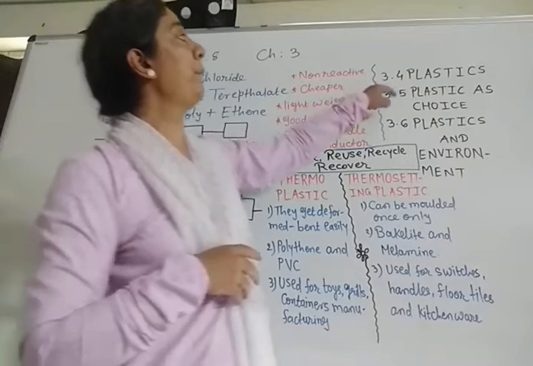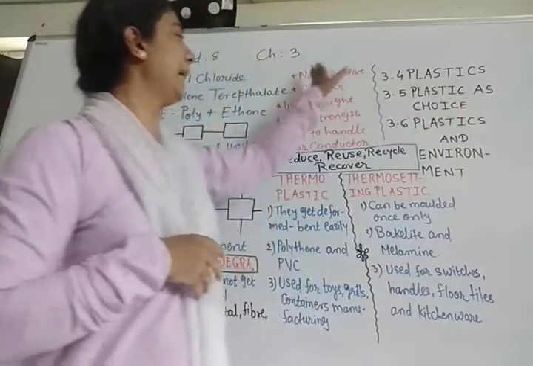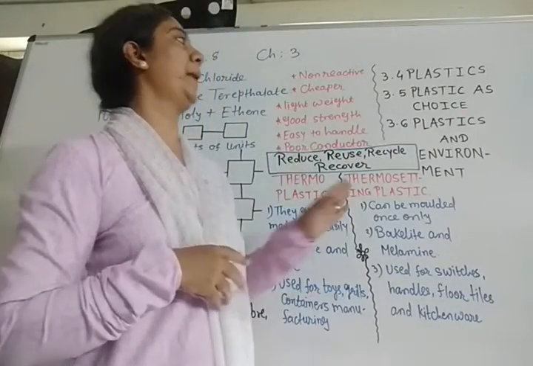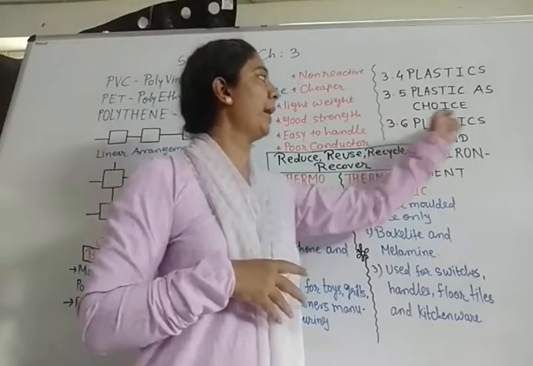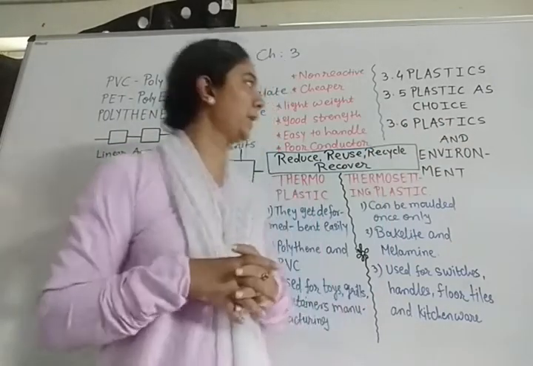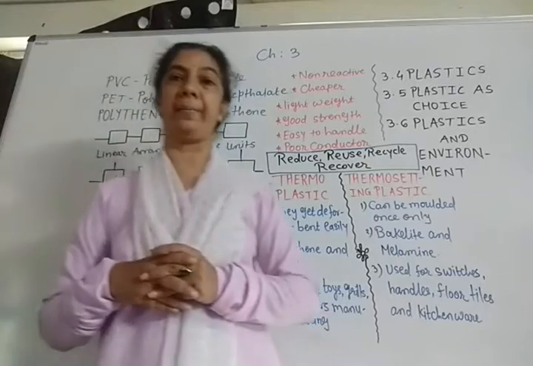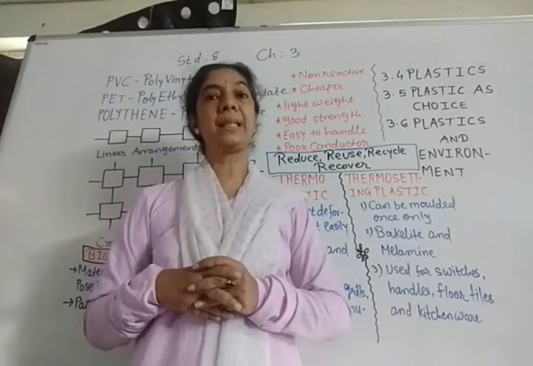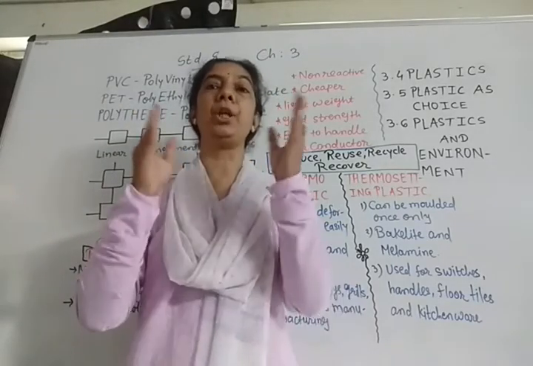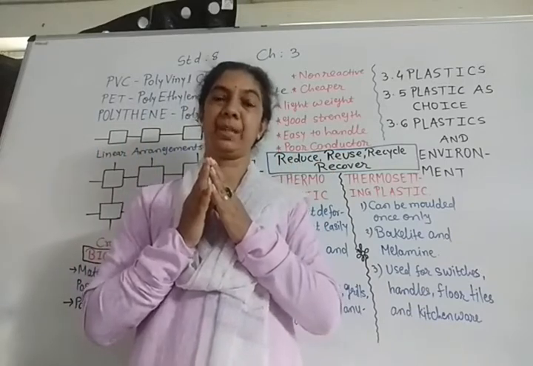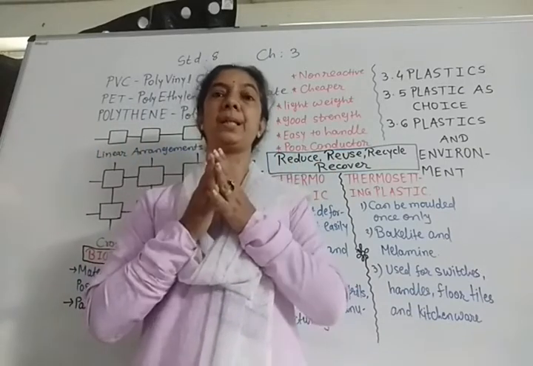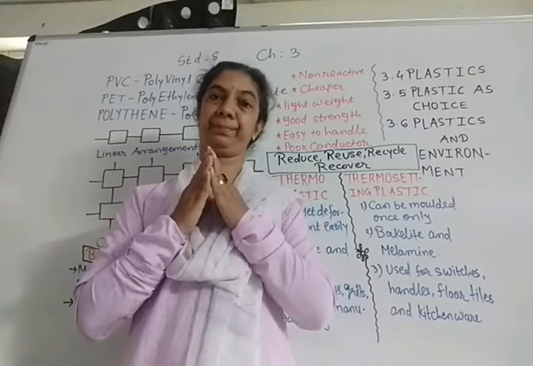After why plastic is a choice, and the characteristics and types of plastic, we have the last topic, that is plastics and environment. Besides having these many uses, surely plastic is a good material.